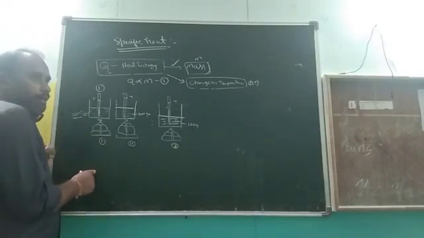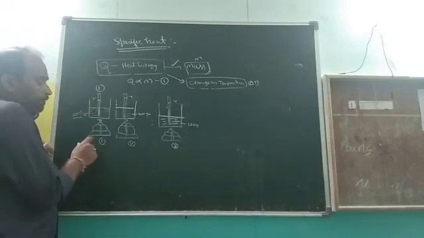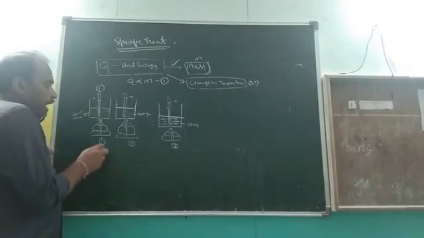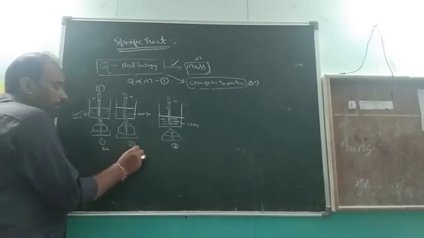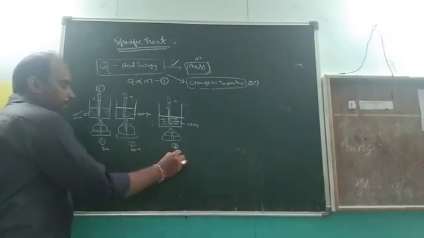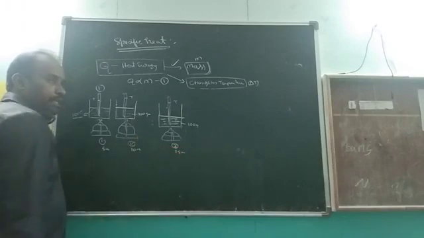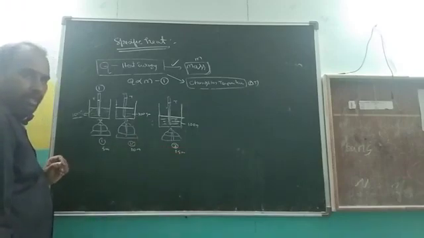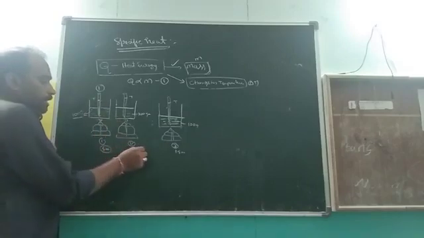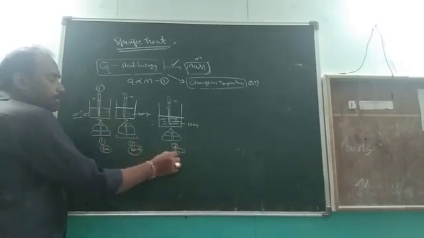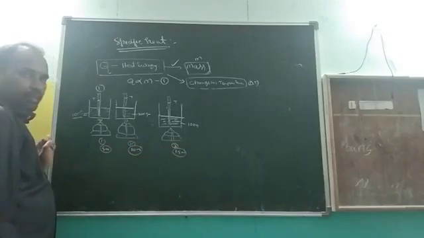Now, first I observe here. In the first case, I supply heat energy for 5 minutes, in the second case for 10 minutes, and in the third case for 15 minutes. Are you clear? So what do you observe?